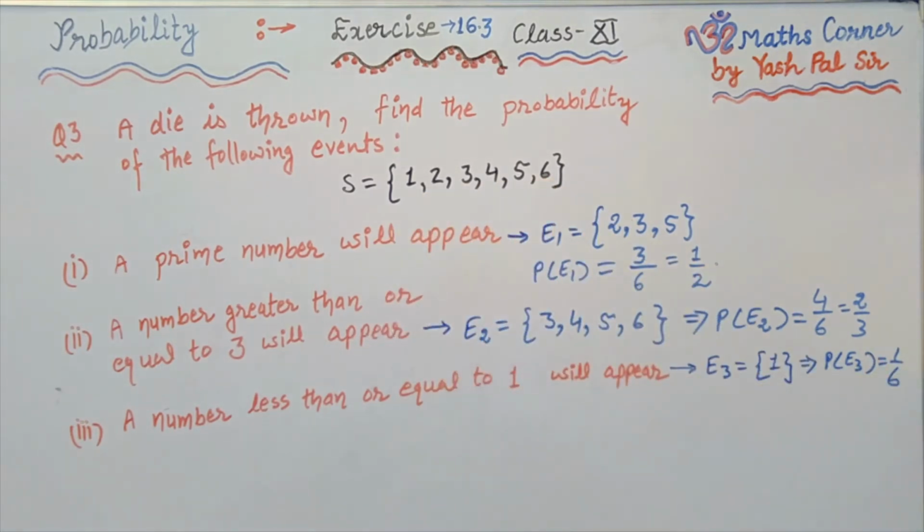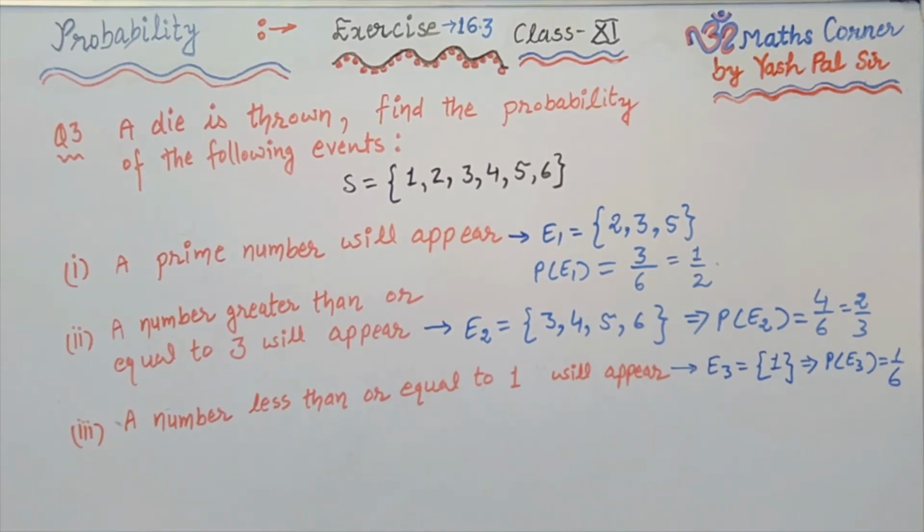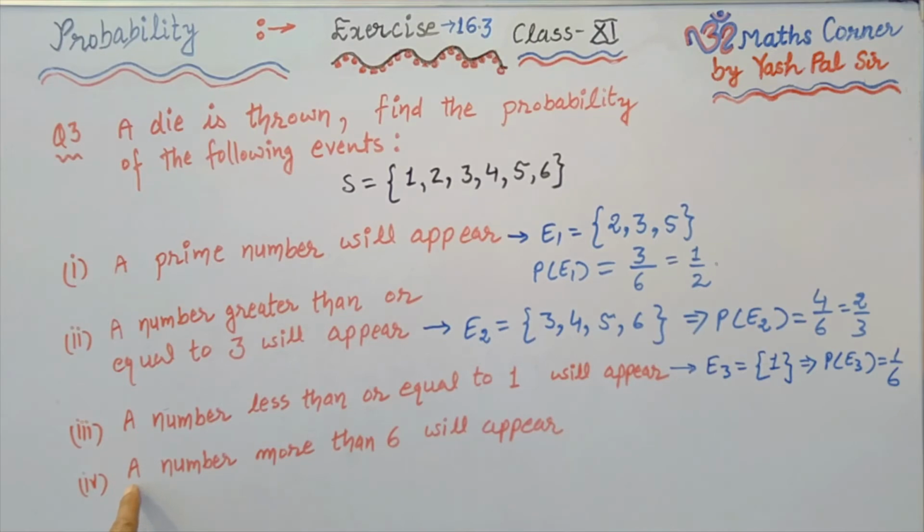Only one element out of the sample space, where we have 6 elements. 1 upon 6 is the answer to this question. Now next part.